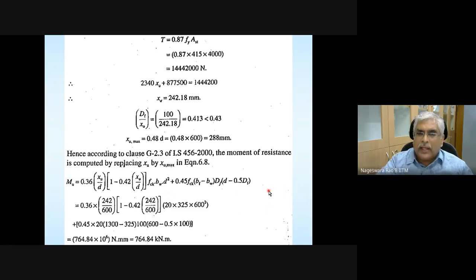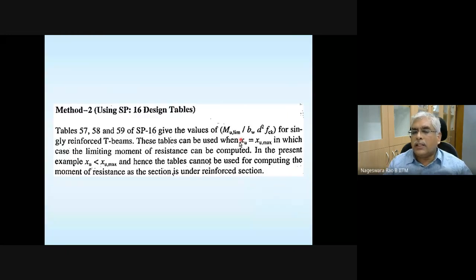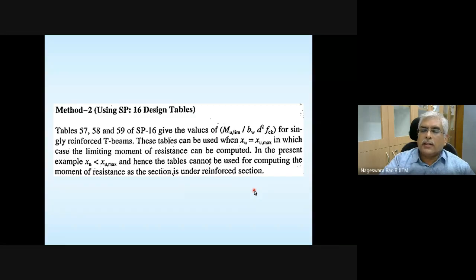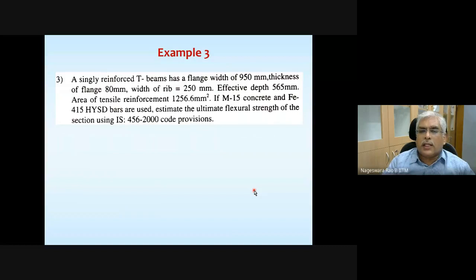Okay. Anyway, any questions here? And please note that we cannot make use of charts 57, tables 57, 58, 59 of SP16 here, because this is not a balanced section. That is what is mentioned here. But we can cross-check how the area of steel for a balanced section is matching with the area of steel that we obtain. Okay, any questions?